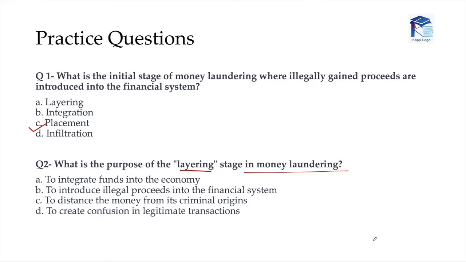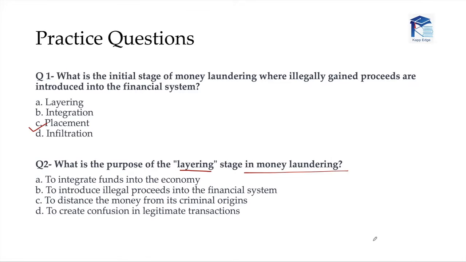Let's move to the third option, to distance the money from its criminal origin. That sounds logical to me. Why would I layer anything? Why would I cover up? I will cover up so that you cannot see. Why would a money launderer cover up the transaction?